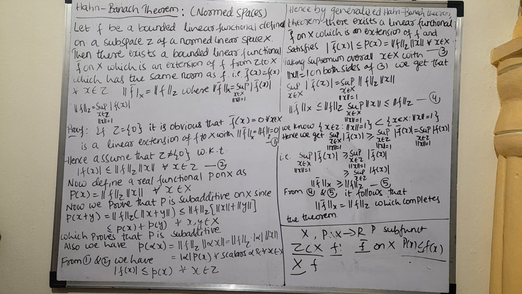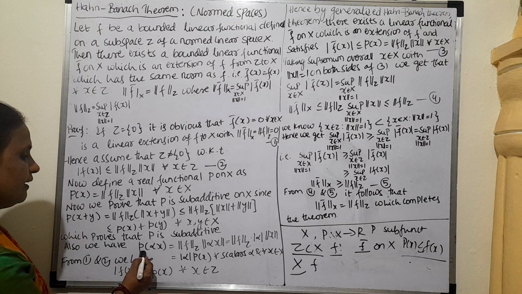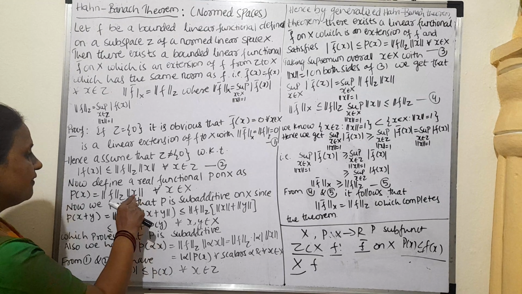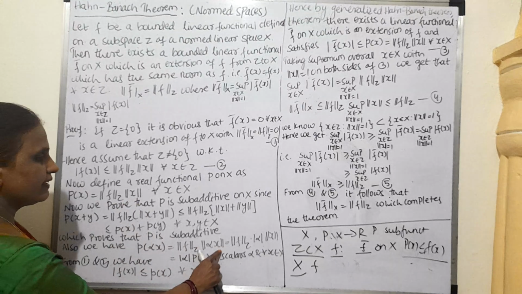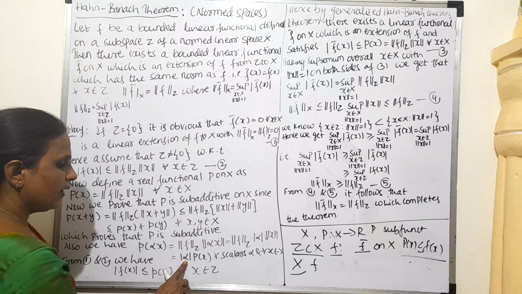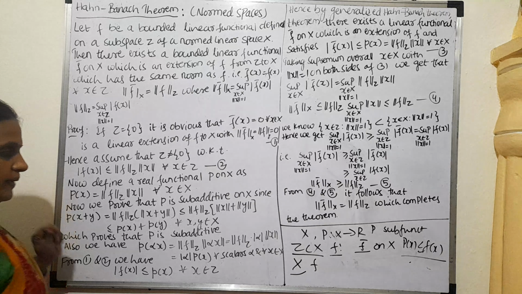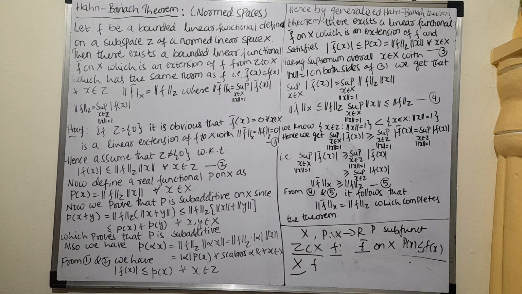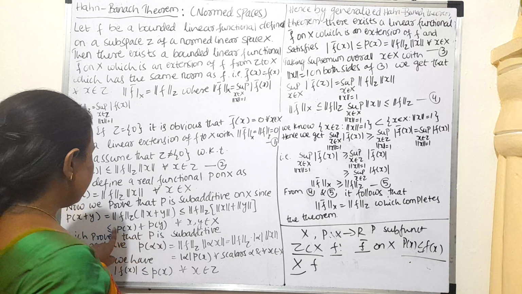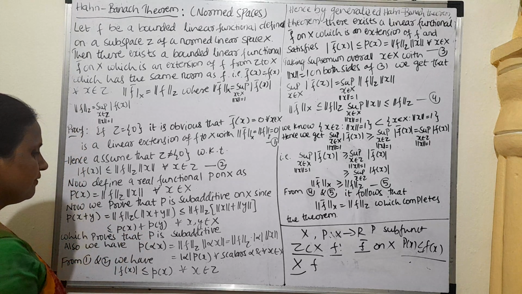Now we have to prove that P is positive homogeneous. For this we can take P of alpha x equal to, where x is there we substitute alpha x. By this we get mod alpha into P of x because of the property of a norm. So this implies that P of x plus y is less than or equal to P of x plus P of y. From this we can say that P is sublinear. Now P is sublinear.